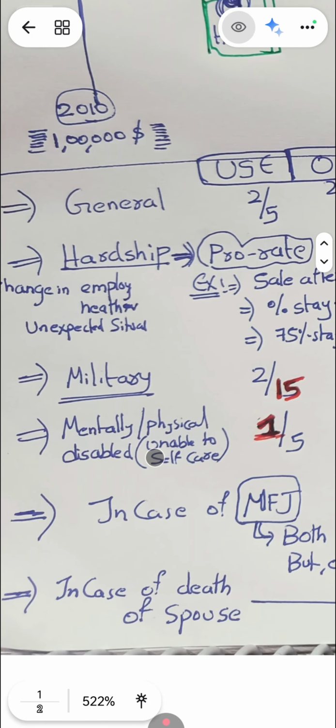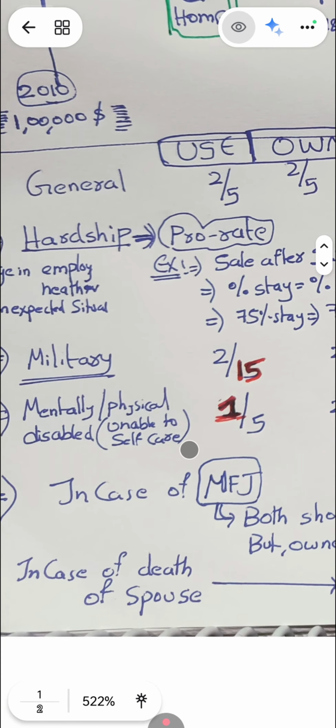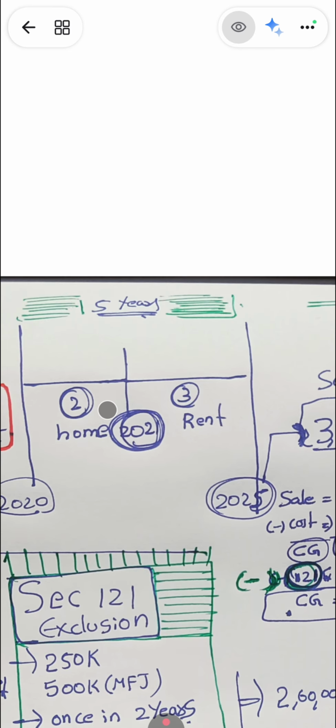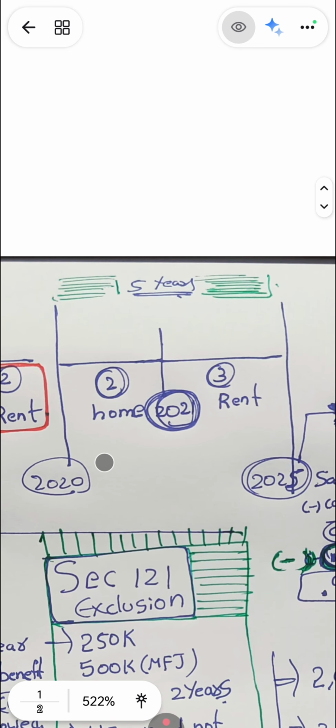The next condition is for a mentally or physically disabled person who is unable to care for himself. In general it is 2 by 5; for this person, 1 by 5. What does this mean? Prior to the sale date, at least 2 by 5 years has to be used for personal use. Let us take this example.